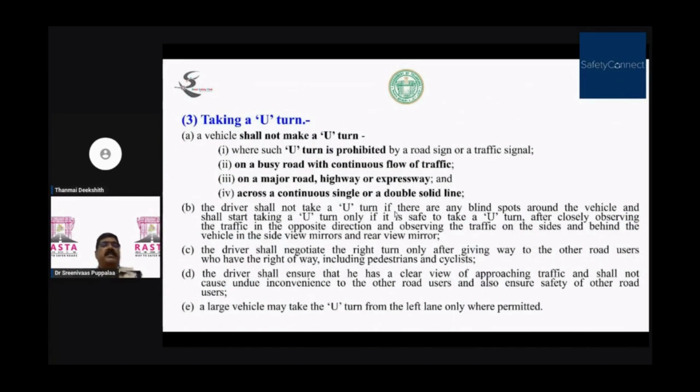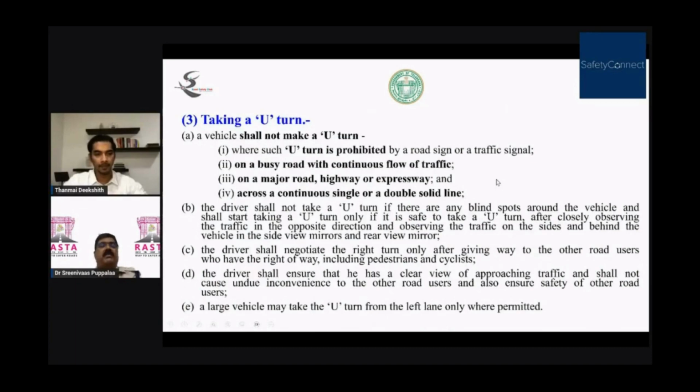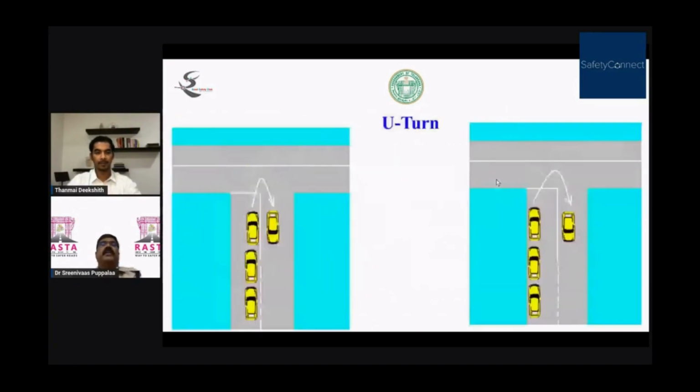Otherwise, what happens? The vehicle coming on the main road cannot control its speed, and it may hit you. And if you are going on the main road, please slow down where there is a U-turn so that if any vehicle comes, you can stop. Suppose you are taking a U-turn, keep right and stop here, and then turn.